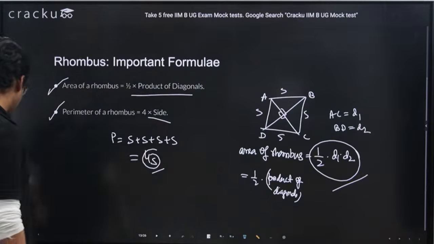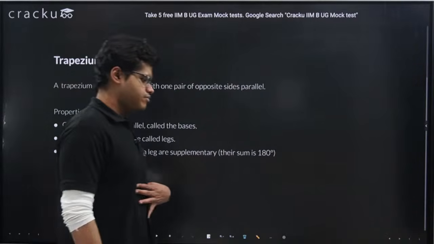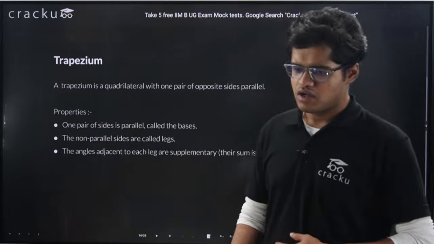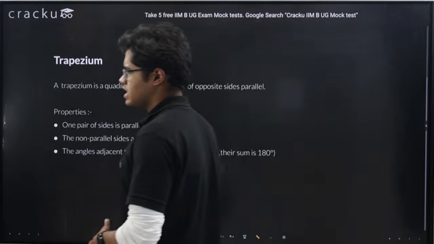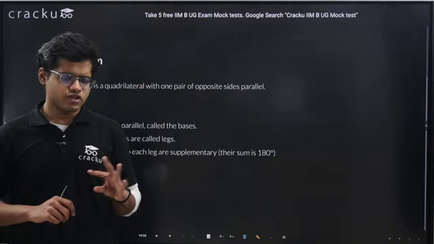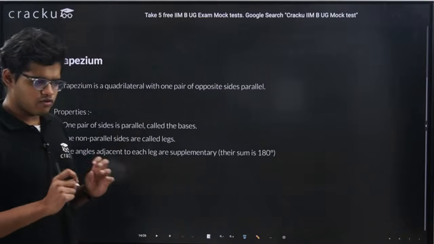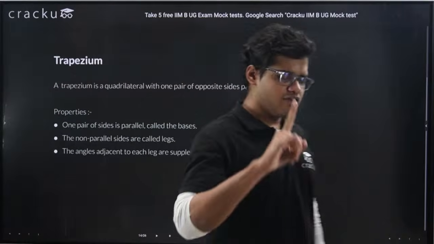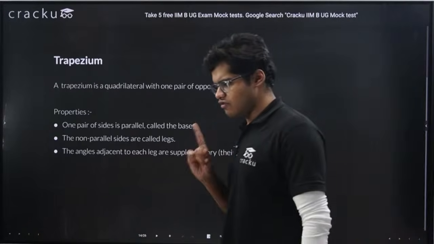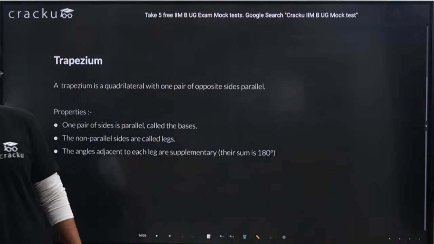Okay, let's move to the next slide. Next we'll have trapezium. Now trapezium is also a special kind of quadrilateral. But the thing is that in parallelogram we had 4 sides, out of which the opposite sides are parallel to each other. Trapezium, since it's a quadrilateral, there will be 4 sides, but only one pair of opposite sides will be parallel to each other. The other pair won't be parallel.